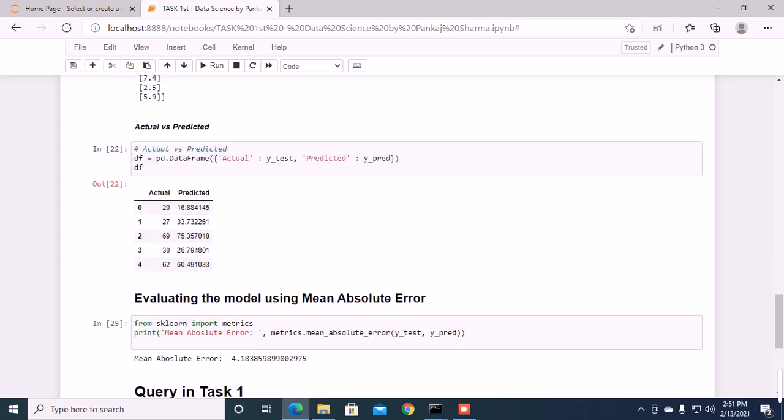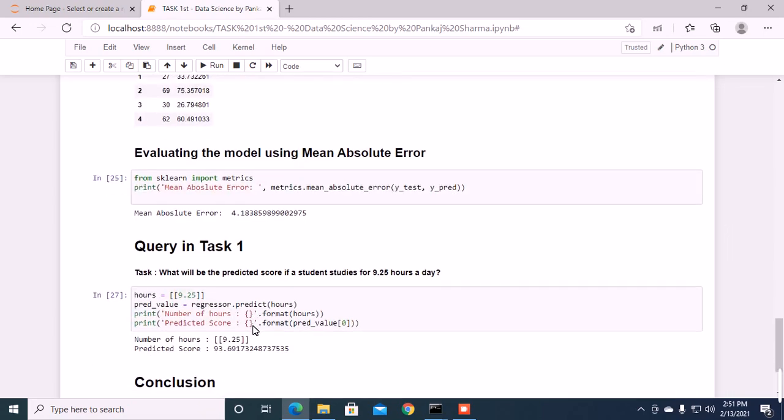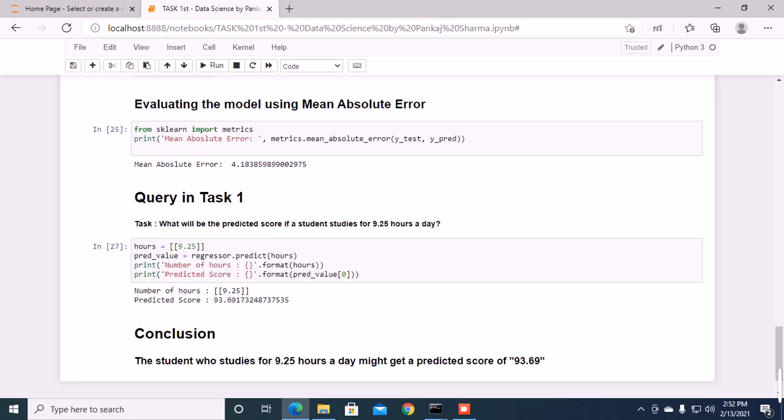Now we are finding the mean absolute error for the given data set. Using this code we have found that the mean absolute error is 4.18385989909002975.